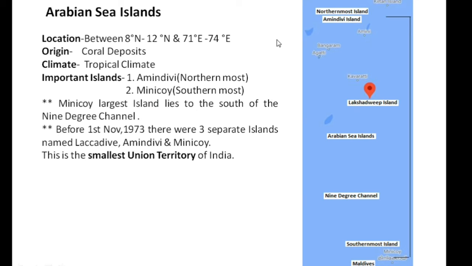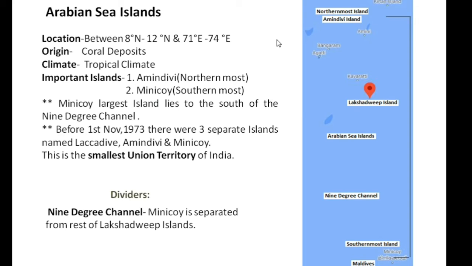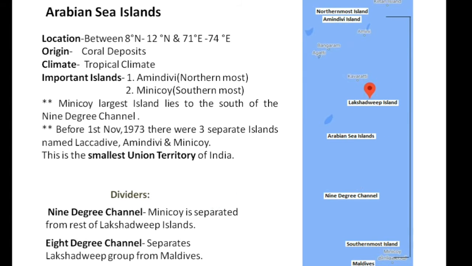Now we have some important dividers. First one, we have the 9 degree channel. With the help of this 9 degree channel, Minicoy is separated from the rest of the Lakshadweep islands. Here, this is the 9 degree channel. With the help of this, Minicoy and the rest of the Lakshadweep islands are separated from each other. In the southern part of this Minicoy island, we have Maldives. With the help of the 8 degree channel, the Maldives and the Lakshadweep group of islands are separated from each other.